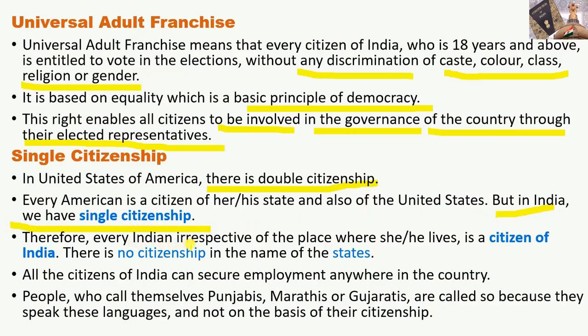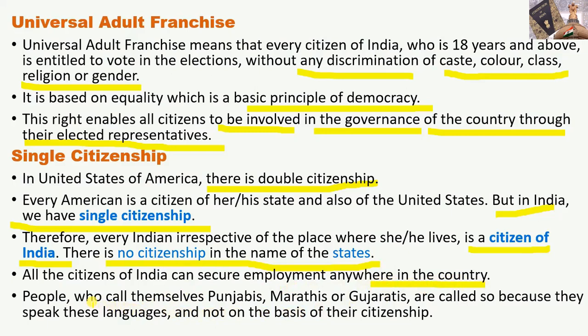Therefore, every Indian, irrespective of the place where she or he lives, is a citizen of India. There is no citizenship in the name of states. All citizens of India can secure employment anywhere in the country.